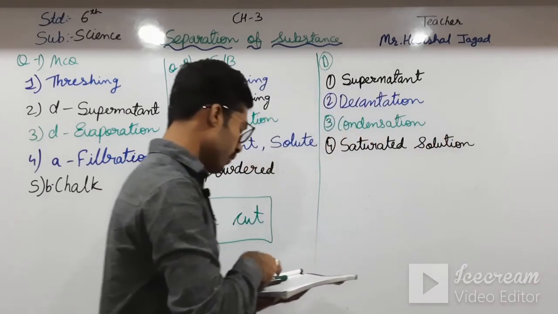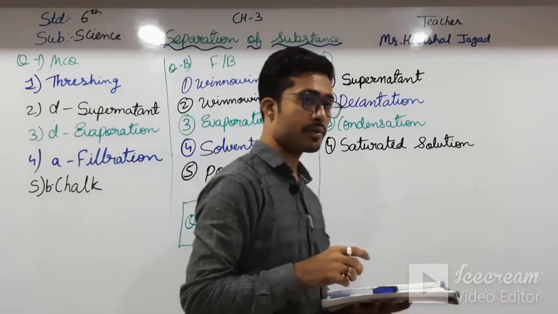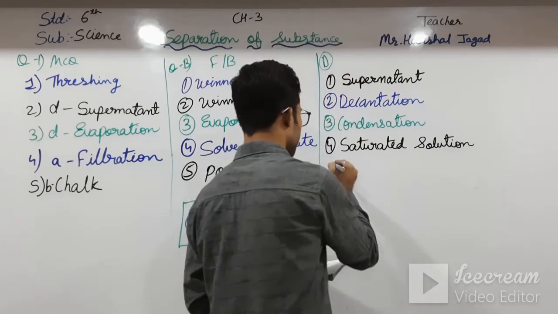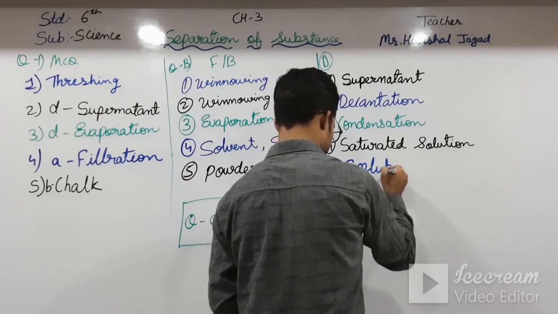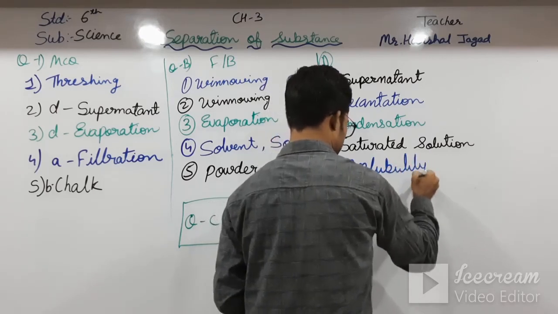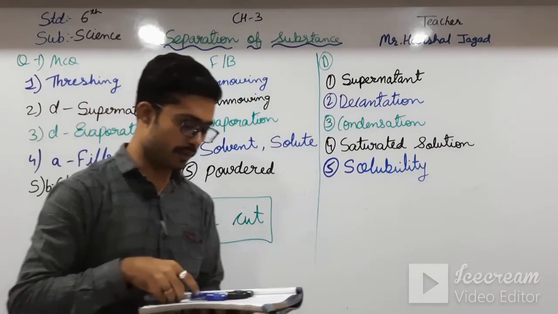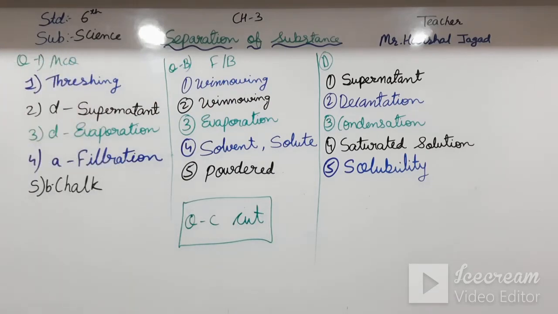And moving towards fifth one and the last one, the ability of the substance to get dissolved in a given liquid is its solubility. Okay students, please write down the answers.